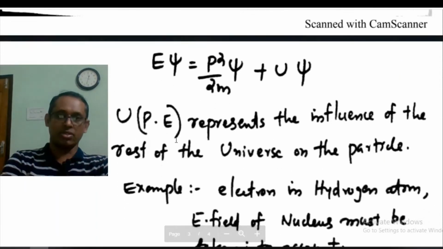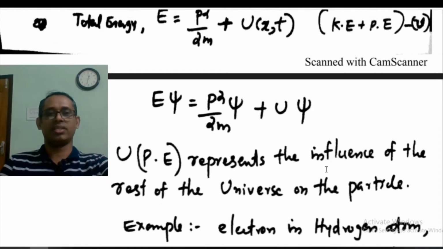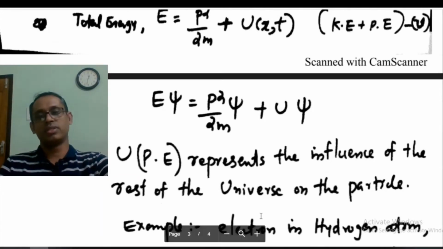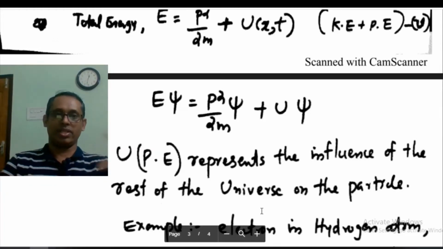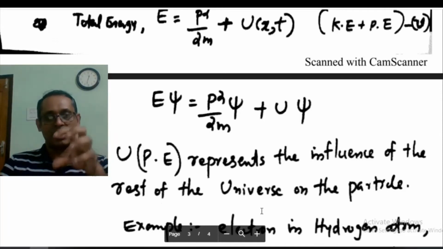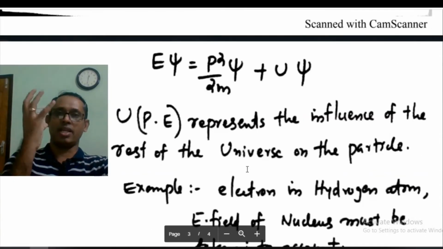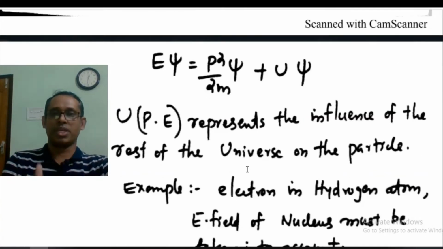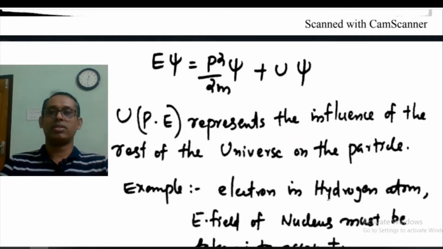where U, as I told, is a potential energy that represents the influence of the rest of the universe on the particle. How the rest of the universe is affecting the particle, that is what is represented by the potential energy. For example, if you take an electron moving in a hydrogen atom, the electron is moving under the influence of the nucleus.